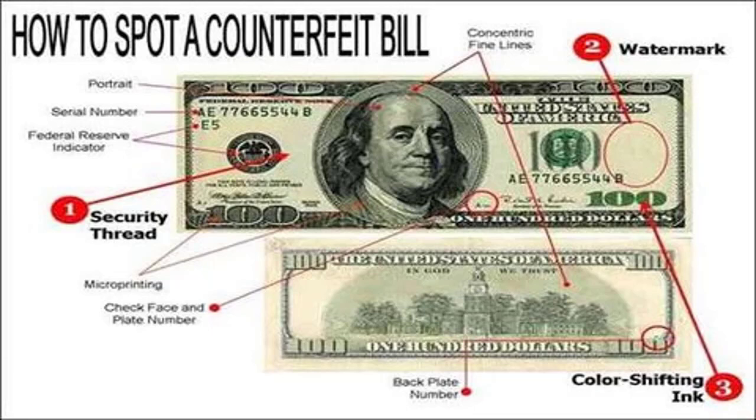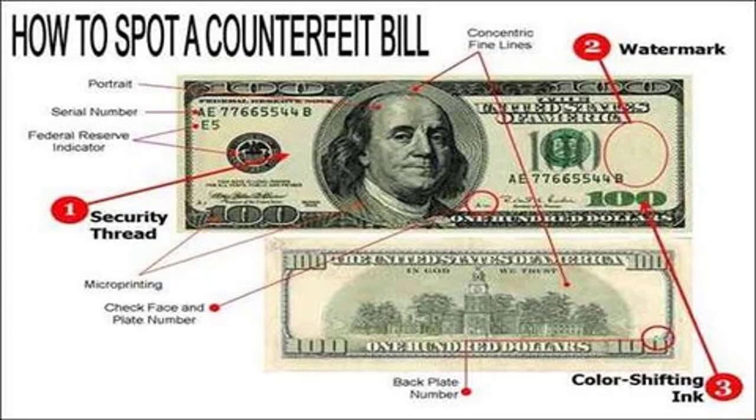Some of the things you can do to spot a counterfeit bill: nowadays they have security threads, watermarks, and color-shifting ink, so you can kind of see that. Check out the description box for a link with more details on how to spot a counterfeit. They often have machines nowadays to do that, but eventually this is all going away.